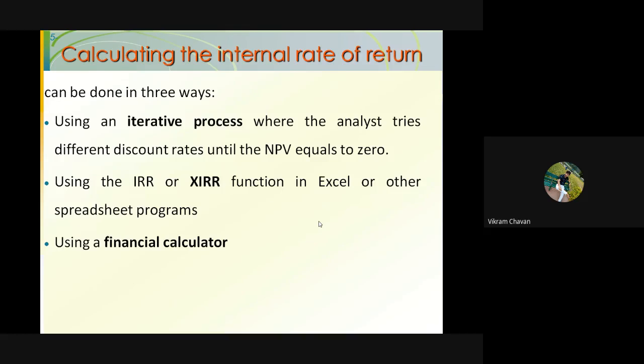Okay. So the next point, calculating the internal rate of return. Just write down three words. First one is iterative process. Second one is XIRR function in Excel. And third one is financial calculator.